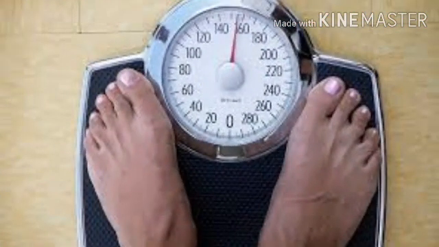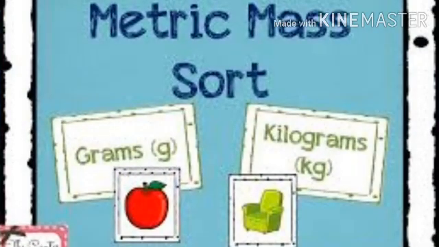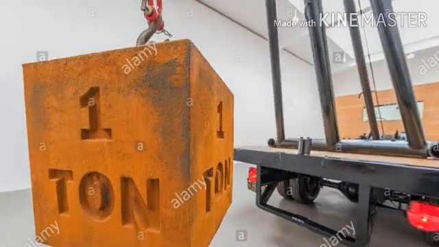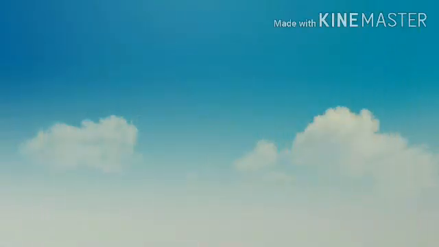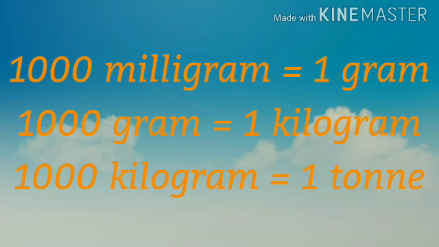Now, what is your mass? If you measure in grams, that would be a larger number. So it is expressed in kilogram because the bigger weights are measured in ton or metric ton. For example, 1000 milligram equal to 1 gram, 1000 gram equal to 1 kilogram, 1000 kilogram equal to 1 ton.